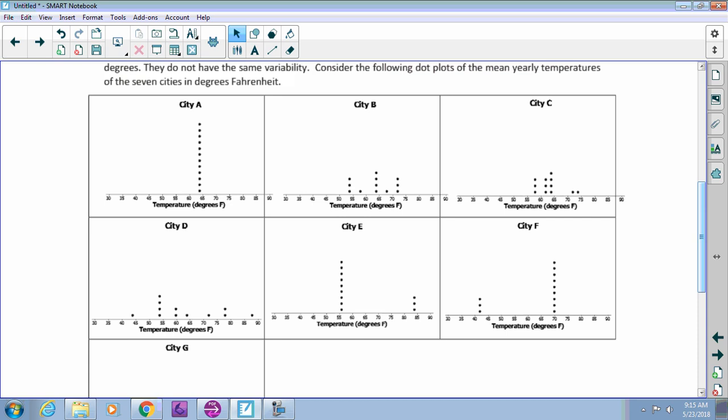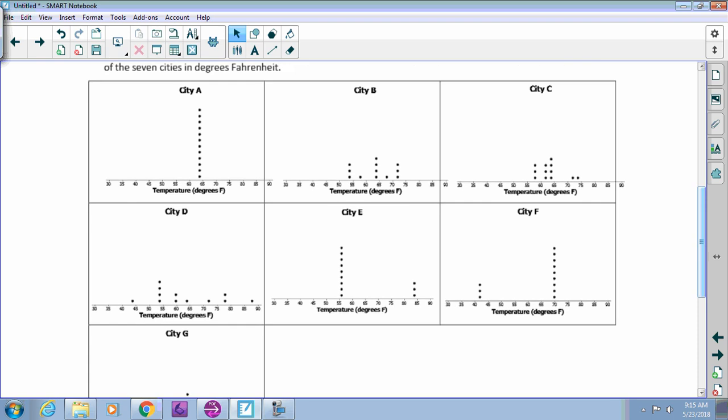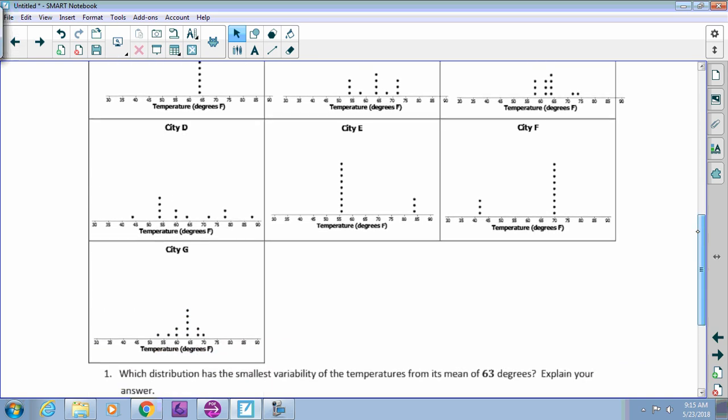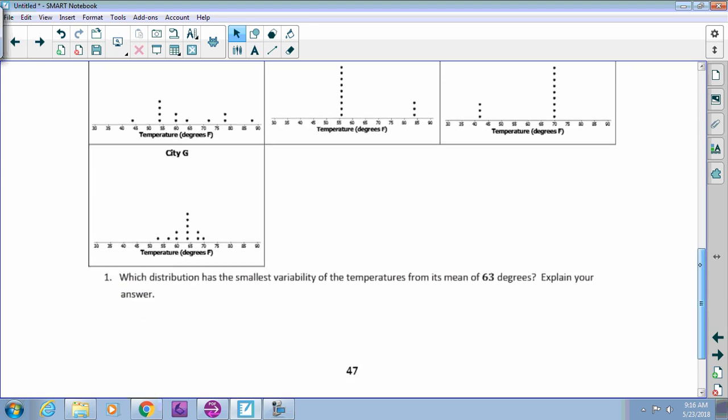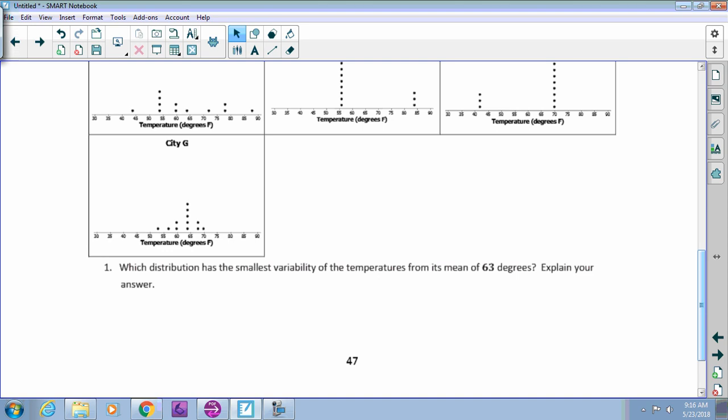City E and City F do not exist on Earth. Again, you're not going to have just two temperatures and nothing in between. It's kind of odd, but you can blame the New York State module makers for that one. And then City G has a little variability, but it is still kind of mounded around the mean temperature of 63 degrees. So question 1 asks us, which distribution has the smallest variability of the temperatures?